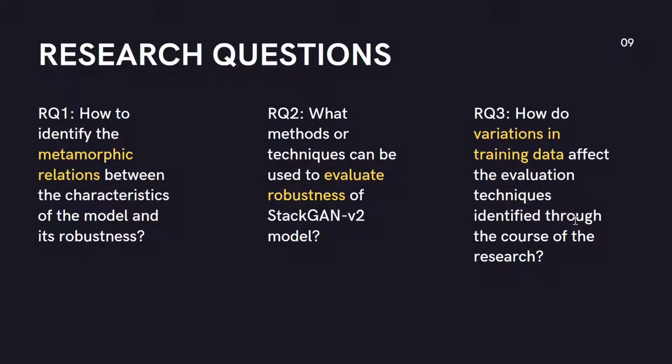First, how to identify the metamorphic relations between the characteristics of the model and its robustness. Second, what methods or techniques can be used to evaluate robustness of the StackGAN version 2 model. And third, how do variations in training data affect the evaluation techniques identified through the course of the study?